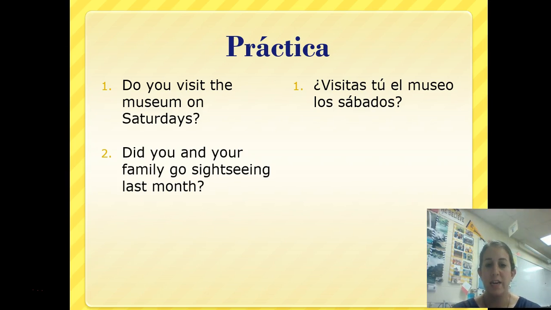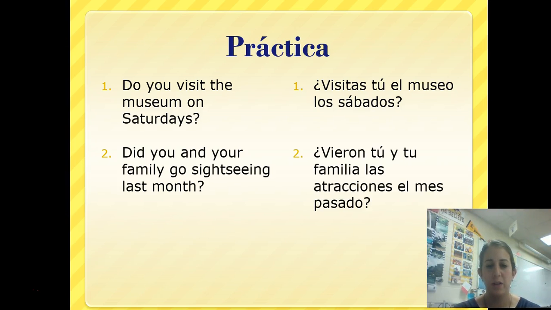And then, did you and your family go sightseeing last month? ¿Vieron tú y tu familia las atracciones el mes pasado? Again, you and your family, tú y tu familia, is going to follow our verb vieron. Simple, easy as pie. So we're really going to focus on the rest of this week forming questions and being able to respond to them as well. So look forward to seeing you guys in class, and have a good night.